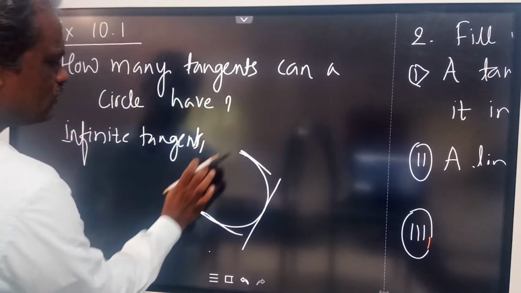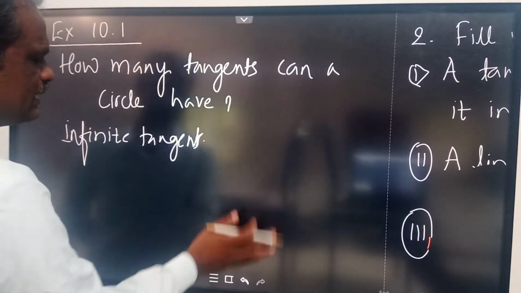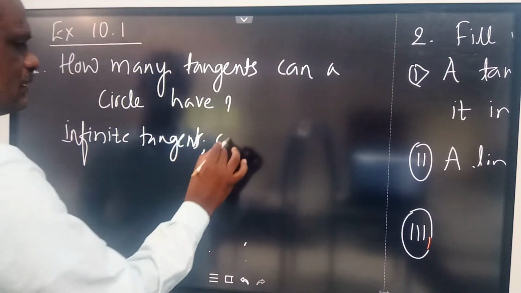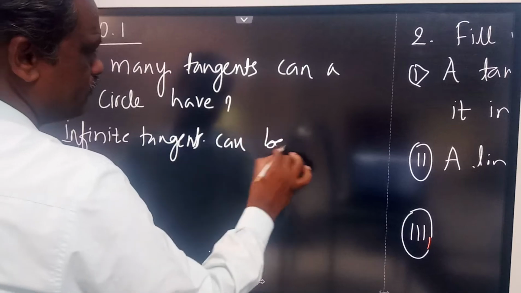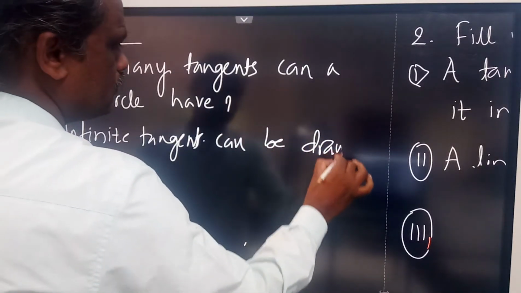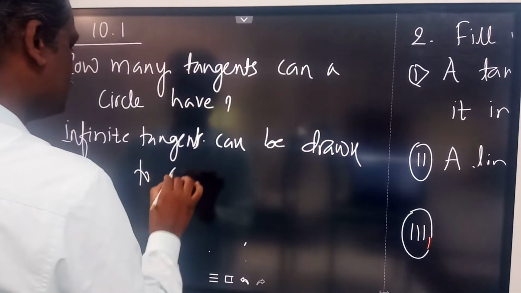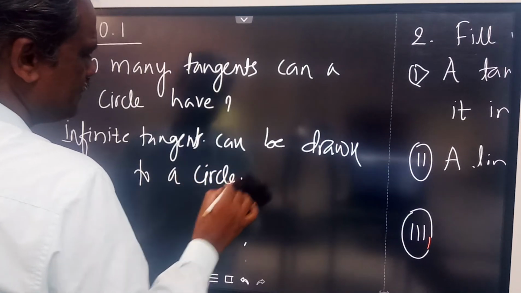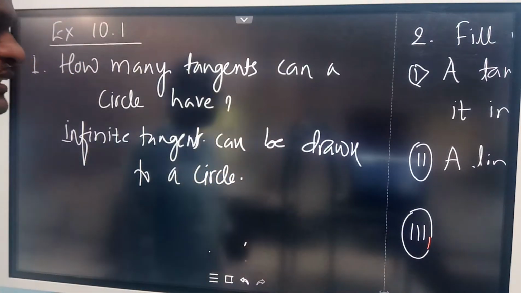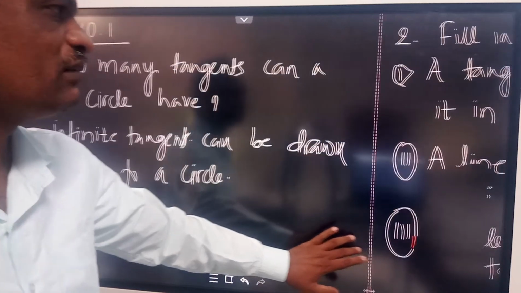can be drawn to a circle. So you can write the answer: infinite tangents can be drawn to a circle. You can draw an infinite number of tangents. The circle can have an infinite number of tangents.